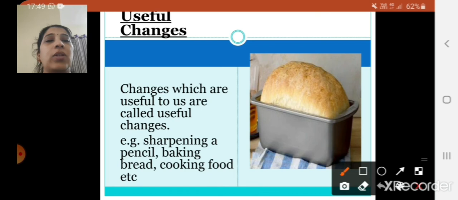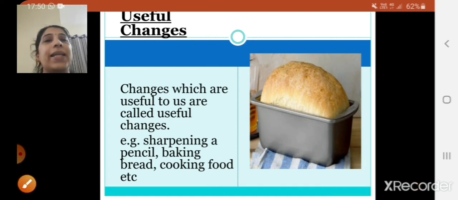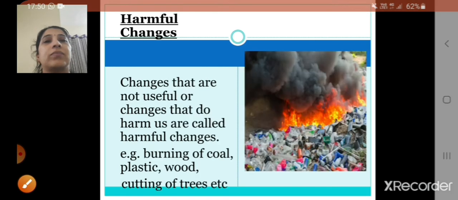Baking a bread, now this picture is of baking a bread, right? So we want it for our eating purpose. Cooking food, we prepare it for our eating purpose and it is useful to us. So what are useful changes? Changes which are useful to us are called useful changes. For example, sharpening a pencil, baking bread, cooking food, etc.